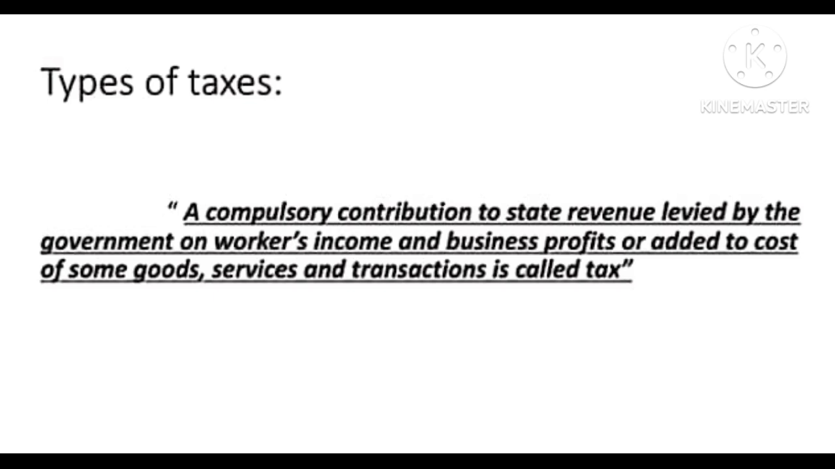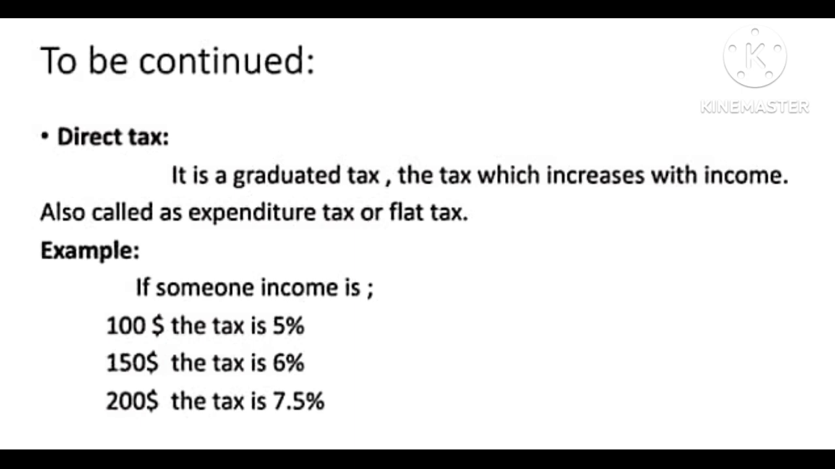Now we'll be discussing the types of taxes. The perfect definition of a tax is a compulsory contribution to state revenue levied by the government on workers' income and business profits, or added to the cost of some goods, services, and transactions. Tax. It's a graduated tax. Graduated tax is a tax that increases with income. That's also called an expenditure tax or flat tax.